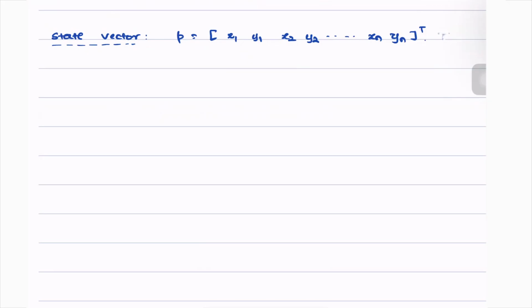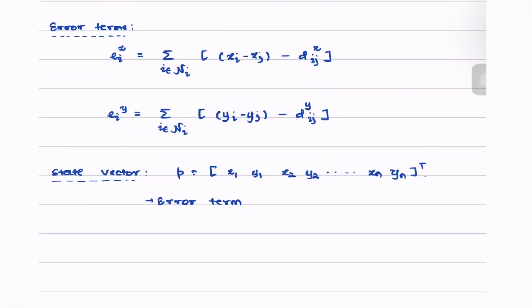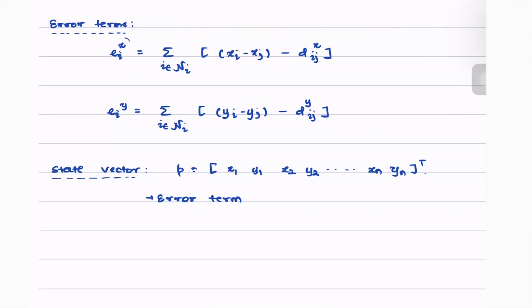Using this state vector, we can now define the error term. Here we wrote the error term for every agent i, and every agent i has two errors associated with it, the error along x and the error along y. If you want to write it concisely for the entire system, then we have to use an error vector and the state vector.